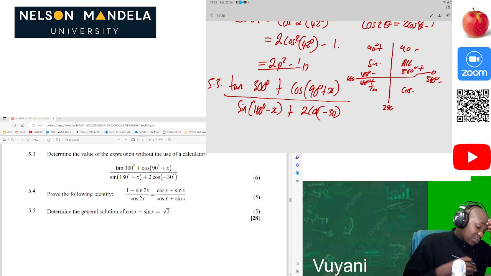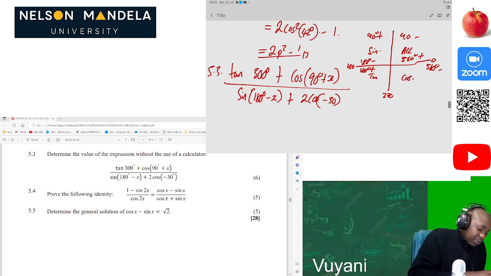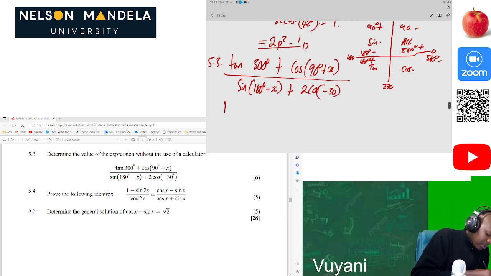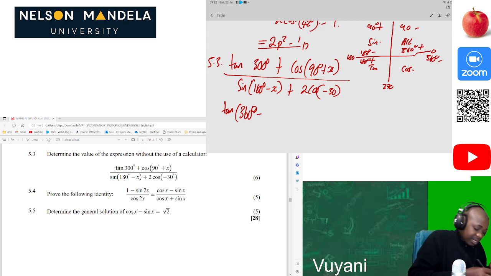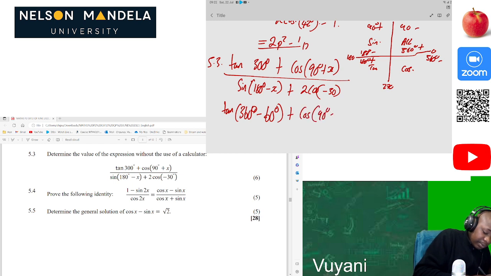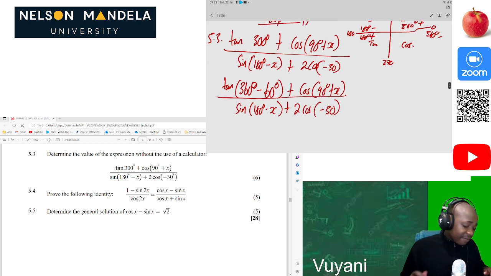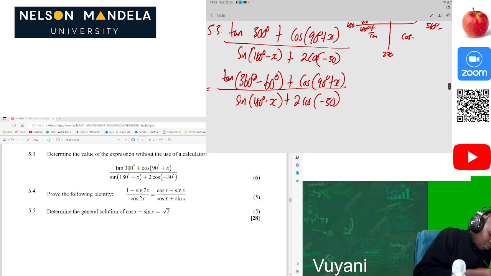Okay, so tan 300, where is 300? 300 is in the fourth quadrant, and we know that in the fourth quadrant we have tan of 360 degrees minus. So which acute angle are we looking at? 360 degrees minus 300, you get 60. So it's going to be tan of 360 degrees minus 60, then plus cos of 90 degrees plus x divided by sine of 180 degrees minus x plus 2 cos of negative 30. From that moment, I'm already feeling excited about this because now we can reduce it.